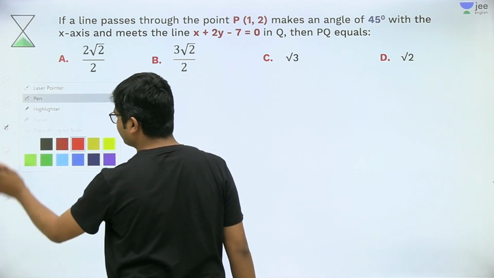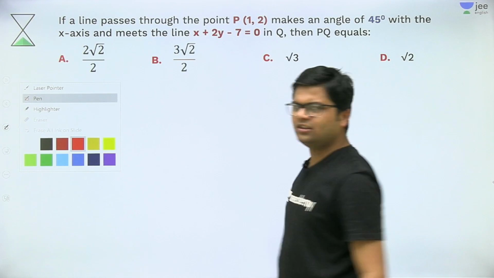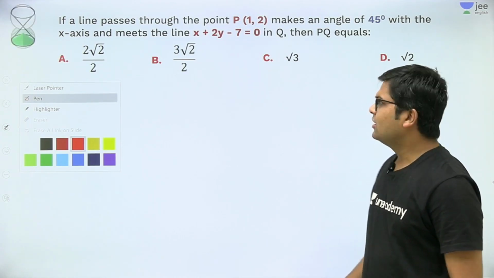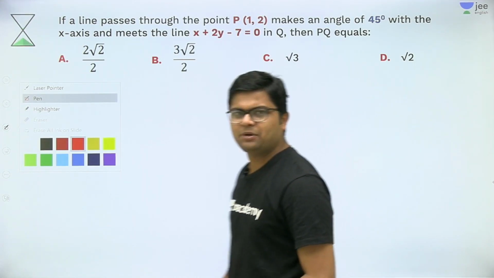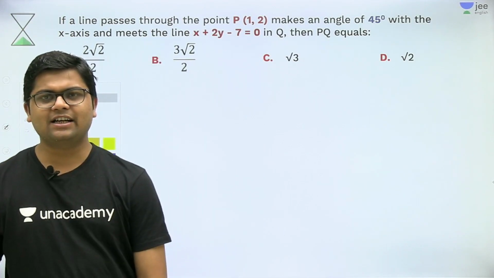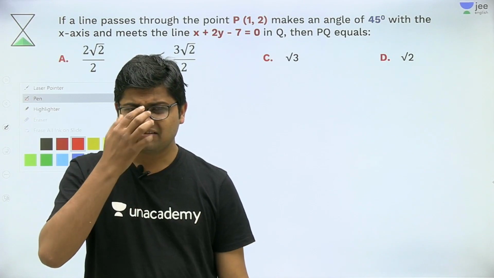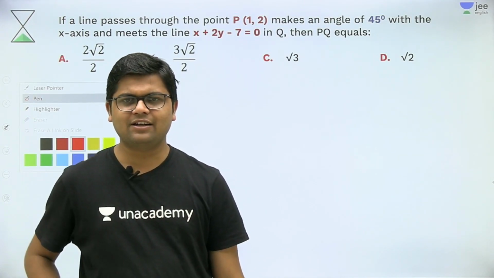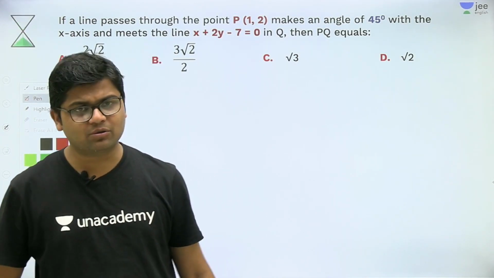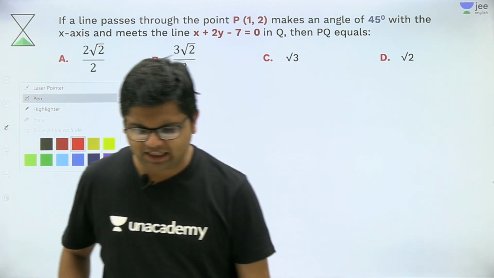So let's start, students. I think it's a good question. If a line passes through the point P(1, 2) and makes an angle of 45 degrees with the x-axis, and meets the line x + 2y = 7 at Q, then PQ is equal to? Very good question. Can anyone tell me?